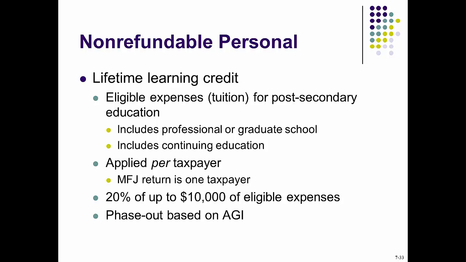Lifetime learning credit. The lifetime learning credit will exclude books, but there is no limit on how many years to attend higher education. It's definitely non-refundable. The amount is 20% of all eligible expenses. The maximum is $2,000 a year, regardless of whether the taxpayer pays for one or multiple dependents. So it is limited to only $2,000 a year, regardless of how many dependents a taxpayer has. This credit is subject to phase out, so you want to see example 7-23 on page 7-31.